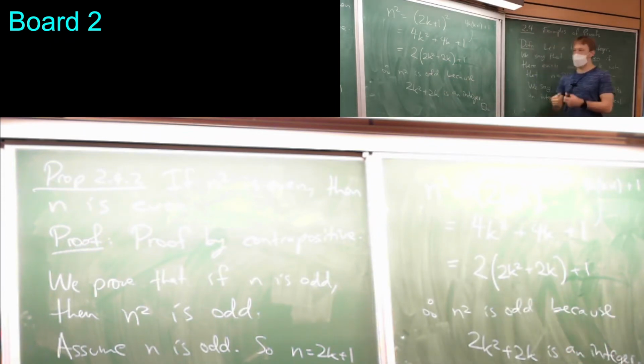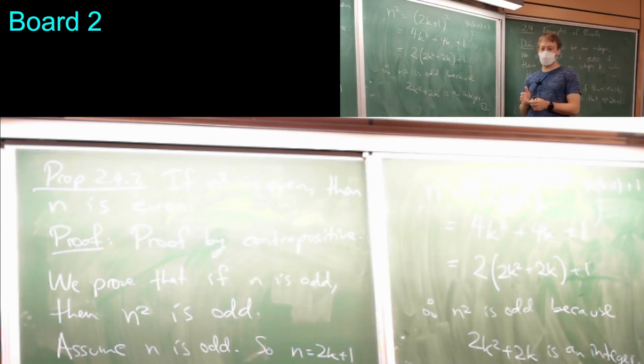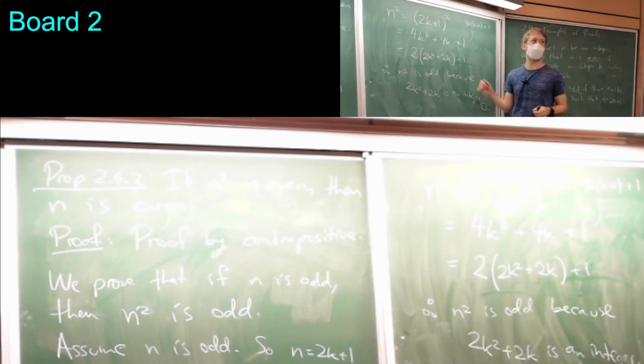In general, if you have these kinds of algebraic things, don't just blindly factor things in different ways. Really keep an eye out, try to know where you're trying to get to. We're trying to get to an odd number, so we know what form we want.